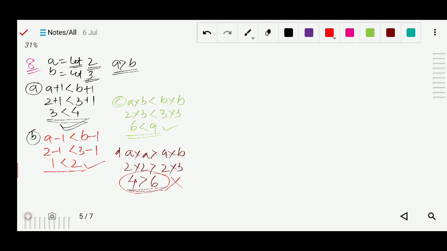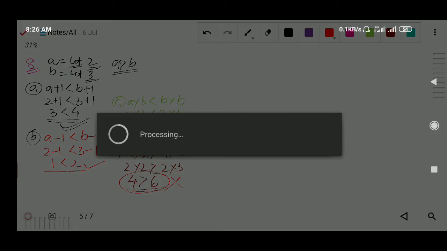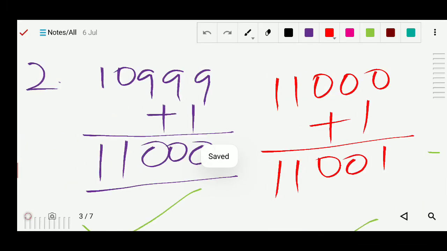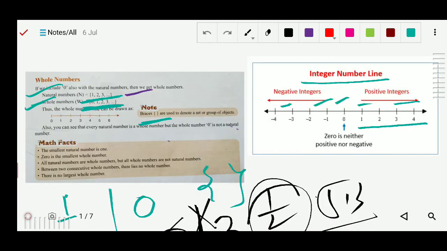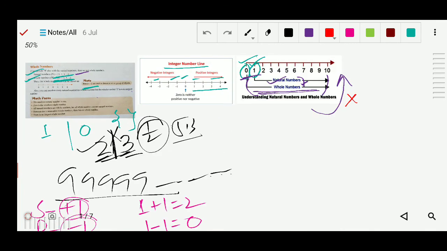Hope you can solve exercise 2A. Once again, I just revise this one. You can see this one: integer numbers, whole numbers, natural numbers and their facts. Okay, thank you.